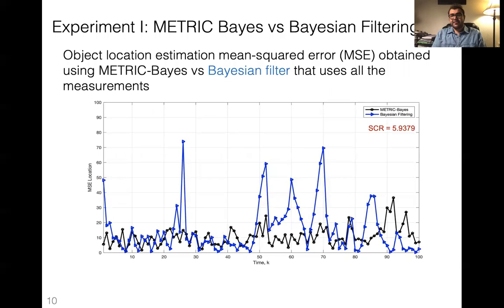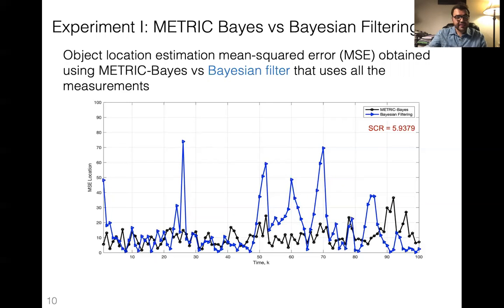We tested this method against a normal Bayesian filter. So we assume we have the whole data set, and we didn't distinguish between the actual measurements and the measurements from the false target. As you can see, the algorithm using only the Bayesian filter has a lot of errors, so the MSE is pretty high. We computed the signal to clutter ratio, and it was roughly 5.93.